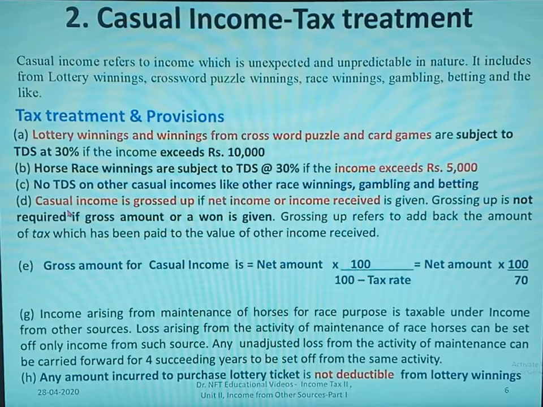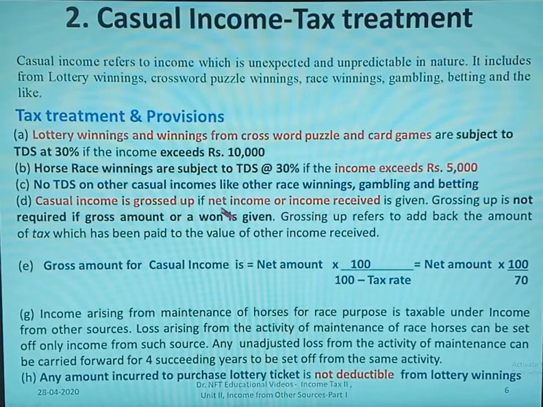Casual income is grossed up if net income or income received is given. Sometimes, rather than giving the total income, only net income or income received is given. What is this net income? They will deduct the tax of 30% from the total income and the net income will be given. So income received will be the income which is in hand of the assessee.